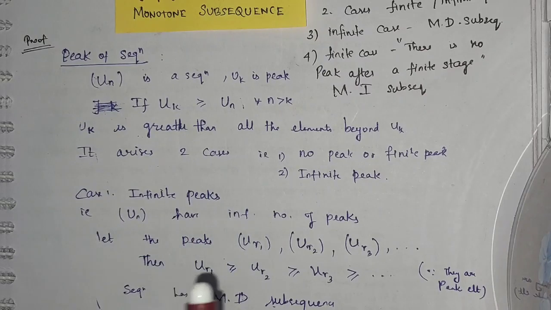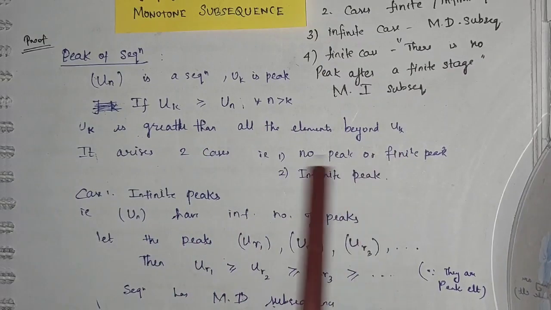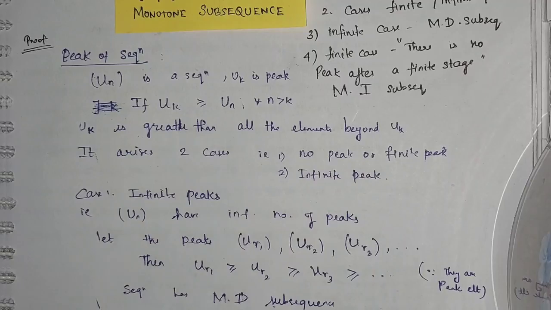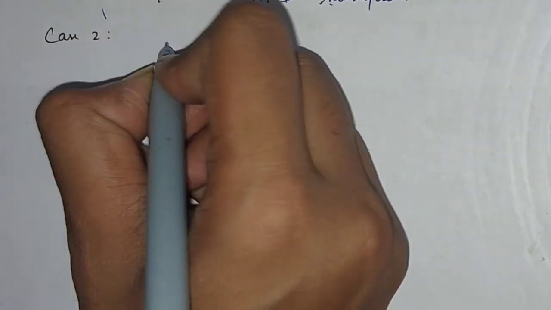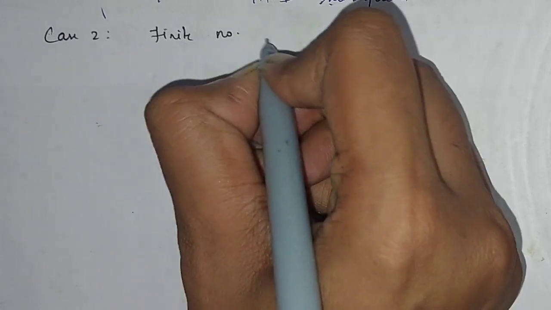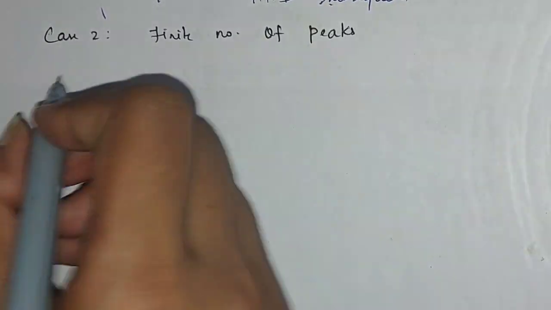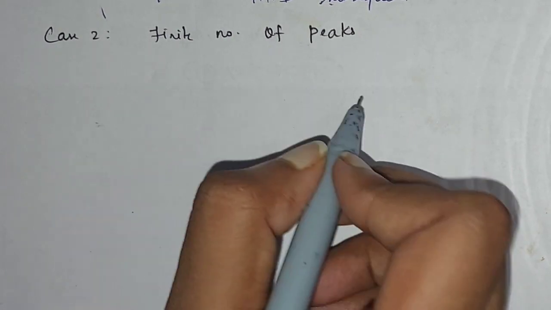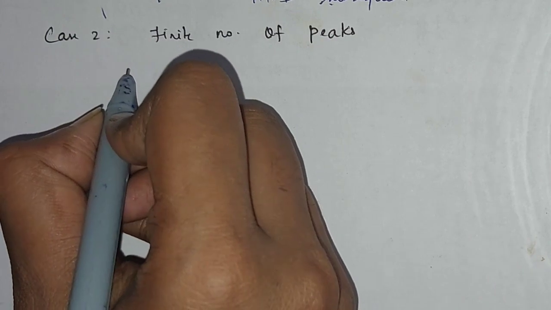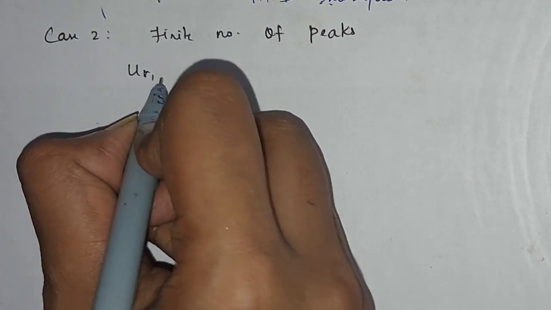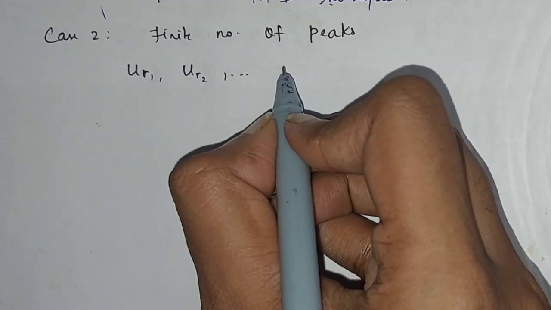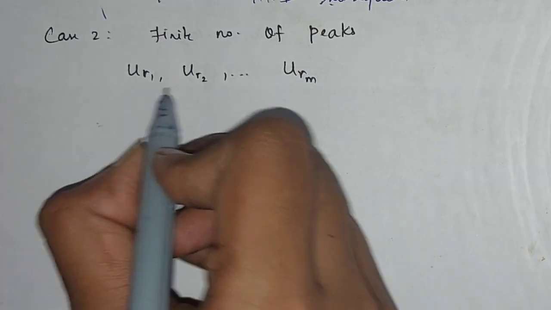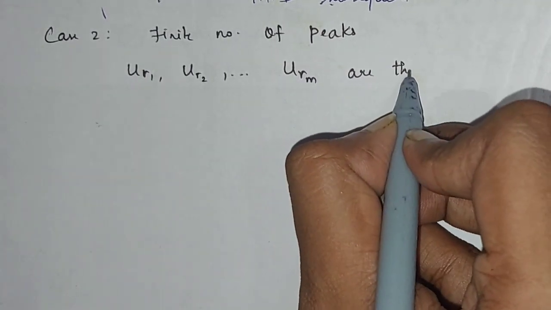Now we will look at the no peak case or a finite peak case. Both are the same. So let us see case 2, which is a finite number of peaks. Since it has a finite number of peaks, I already told you that you have to use the hint that there is no peak after a finite stage. So let me call u1, ur1, again ur2 and so on. In the previous case it goes on because there is an infinite number of peaks, but here it stops. So these are my peaks.